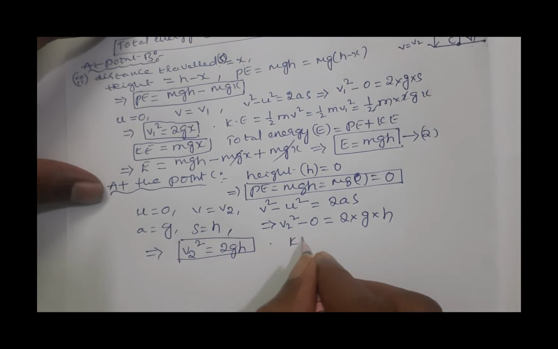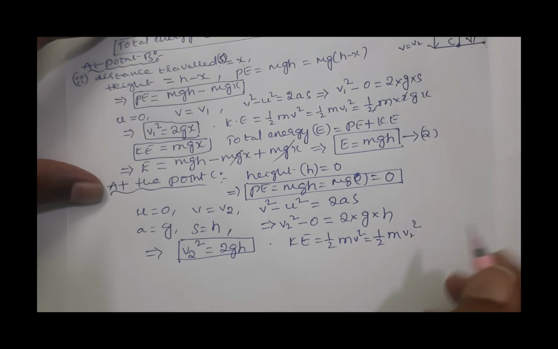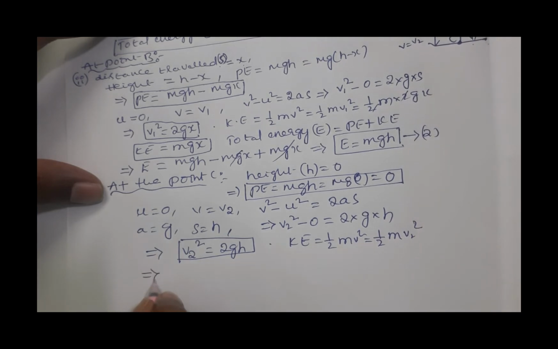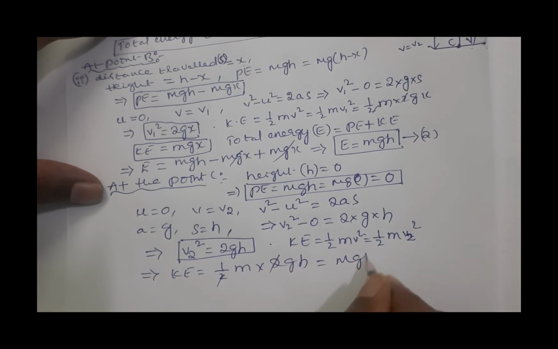So now at the point C, what is the kinetic energy? Half m v square. V is taken as v2, that is why it is written as half m v2 square. So KE is equal to half m into v2 square, that is 2gh. 2 gets cancelled, that is mgh.